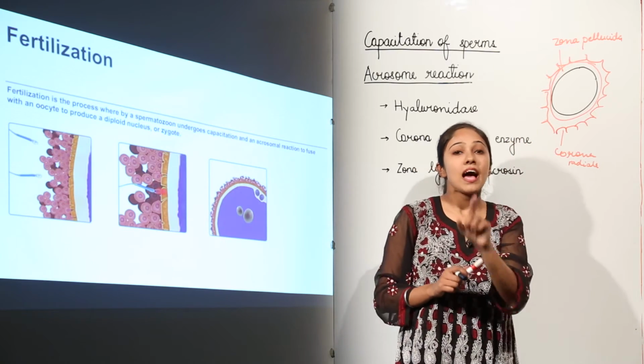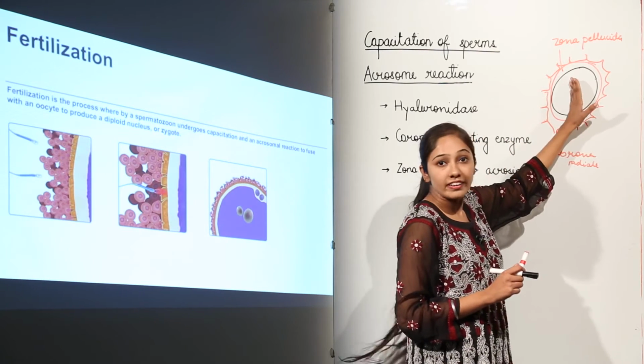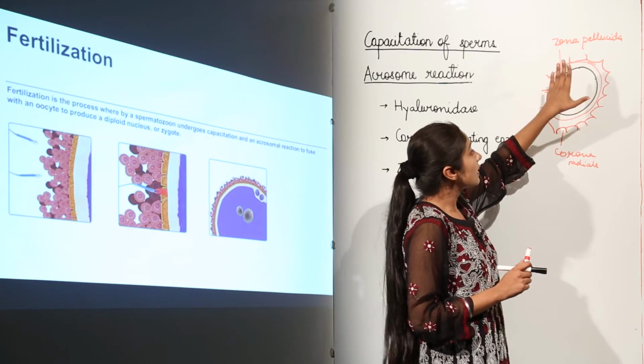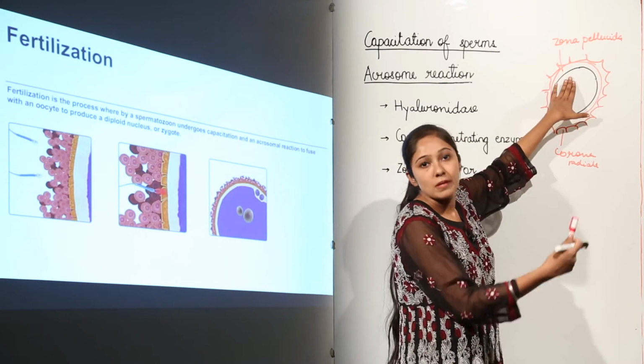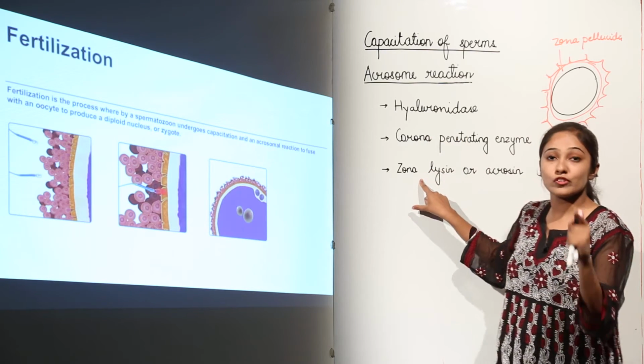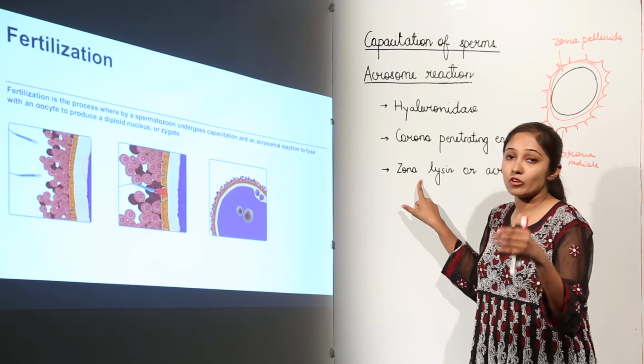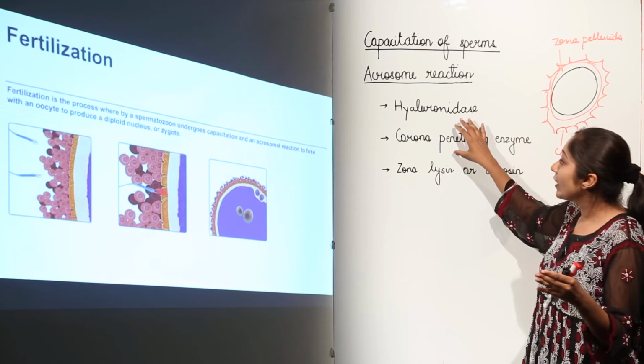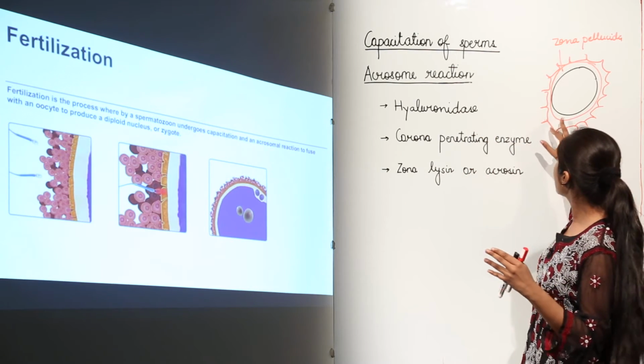Now the sperm has to actually cross these two barriers if it has to reach the ova or the egg's plasma membrane. So what is going to happen? These enzymes which we call as hydrolyzing enzymes or the digestive enzymes, they are going to digest these two layers.